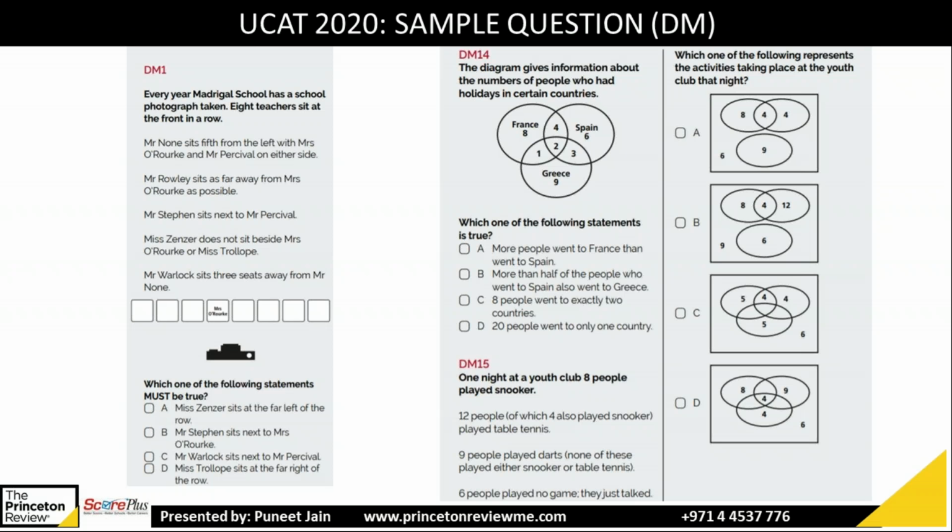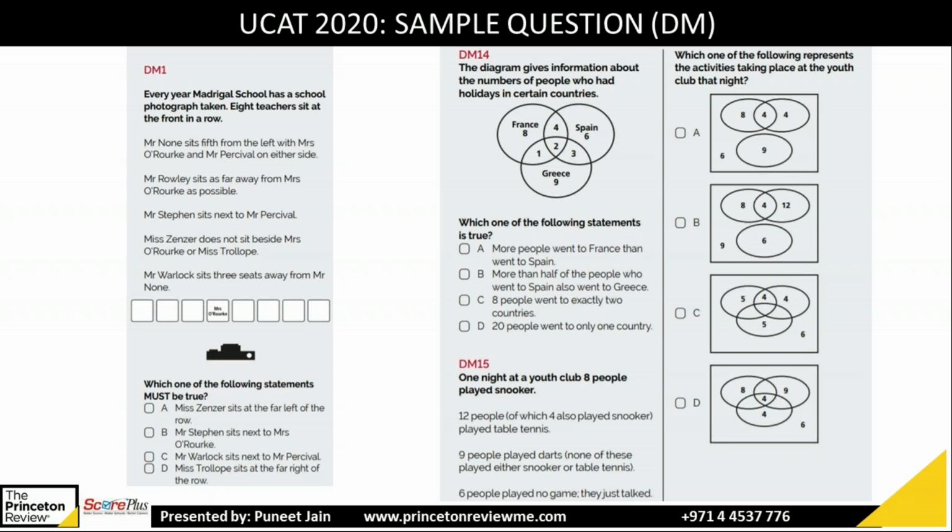Z, then Wallach, then Prologue, then Rourke, then Nunn, then Percival, then Stephen, and then Rowlett. So this will be your order. So let's read the statements. A statement, Zanzibar sits at the far left of the row. That's right, because the extreme left is occupied by Zanzibar. That's correct. So automatically you don't have to check B, C, D. A is right.